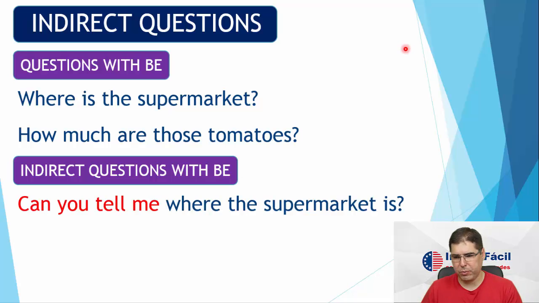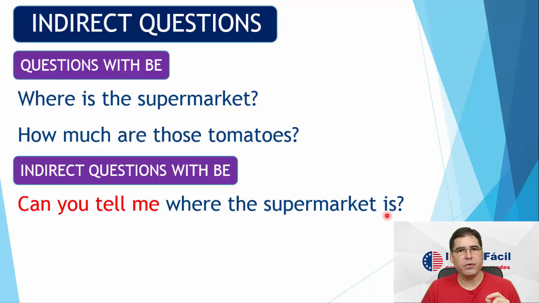Okay, look here, come with me. The first, where is the supermarket, becomes, for example, can you tell me, do you know, could you tell me? Okay, these are all possible ways of beginning an indirect question. So, can you tell me where the supermarket is?